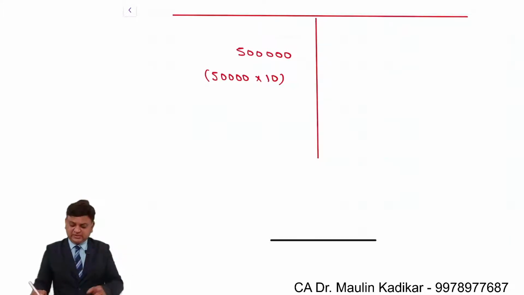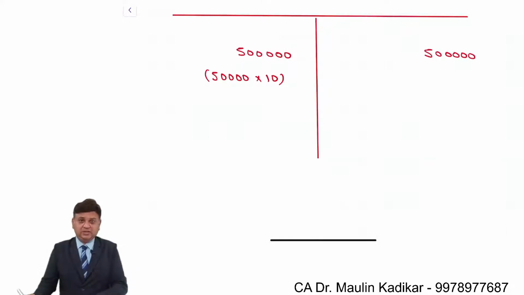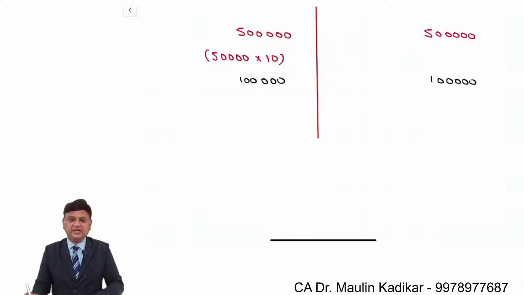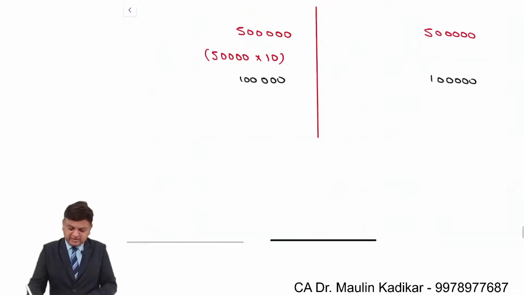That 5 lakh rupees is invested in the business. At the end of the first year, the company made a profit of rupees 1 lakh. So there is reserves and surplus of 1 lakh, and the assets of the company increase from 5 lakh to 6 lakhs. Okay, 5 plus 1, that is 6 lakhs.